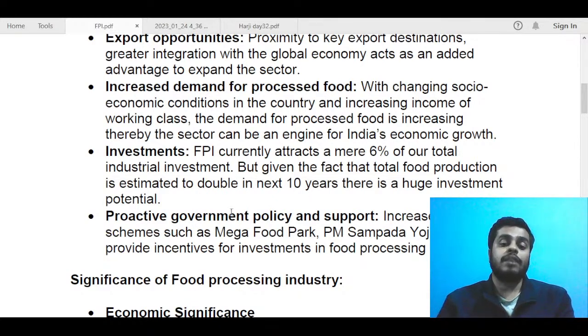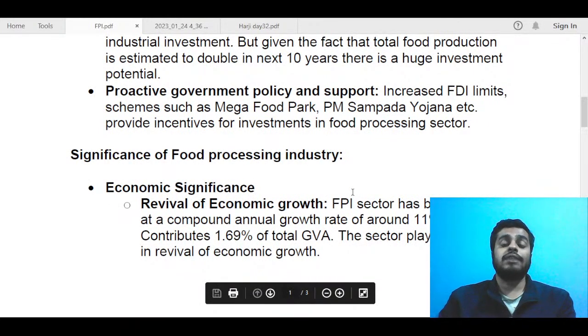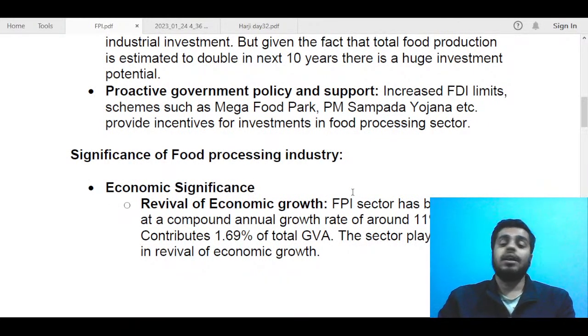Next is about proactive government policy and support. Here you can just mention some of the government schemes or government initiatives that we see in recent times. Try to use your prelims knowledge about schemes and insert some of the schemes. For example, you can talk about mega food parks, PM Sampada Yojana. Then there was Operation Greens, and all such schemes have been there for the food processing industry. And you can say that since the government is also focusing on this sector, there is pretty much scope of more investments and more growth in the food processing industry itself.